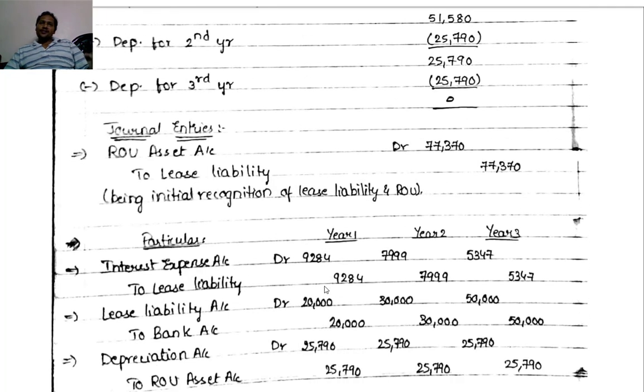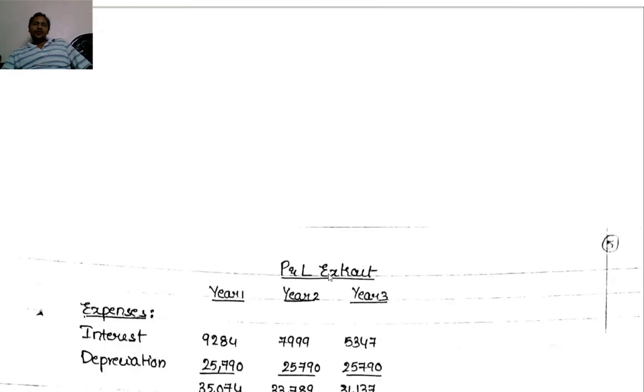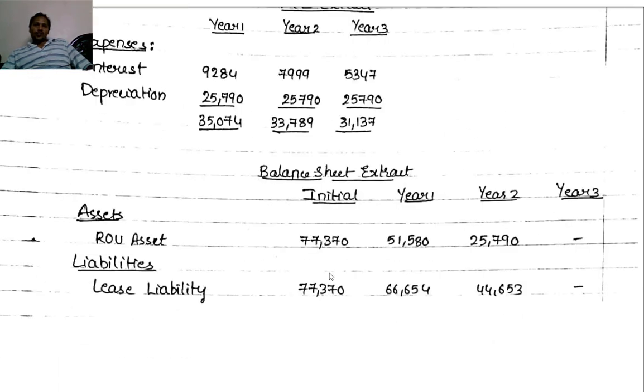Then the journal entries. Initial entry: right of use asset account debit to lease liability. Then every year, the entries are: interest expense account debit to lease liability for charging interest expense; for lease payment, lease liability account debit to bank; for charging depreciation, depreciation account debit to ROU asset account. This is the complete accounting with respect to the lessee's books.